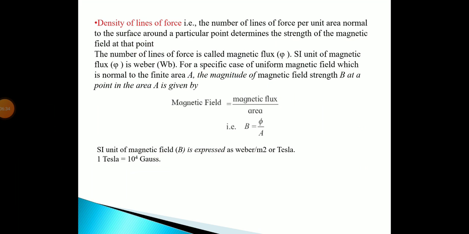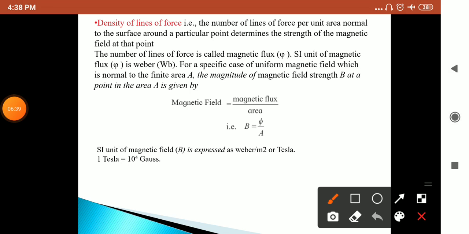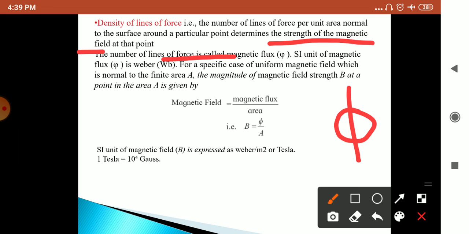Now come to the density of the lines of force, that is, the number of lines of force per unit area normal to the surface around a particular point determines the strength of the magnetic field at that point, and the number of lines of force is called magnetic flux, which is shown by phi. The SI unit of magnetic flux is the Weber, written as capital W, small b: Wb.